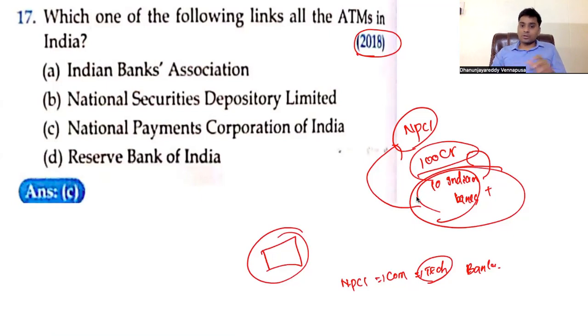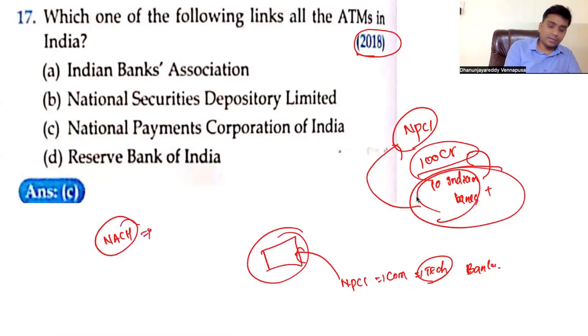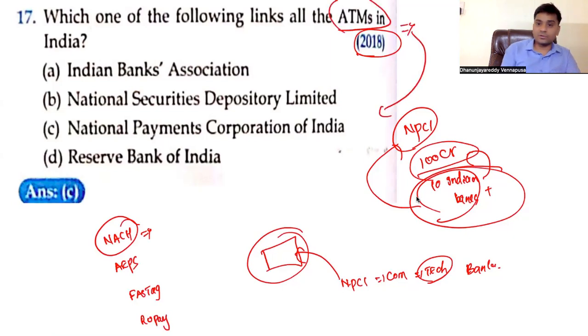So for example, look at what NPCI has done. NPCI has developed something like the National Automated Clearing House, NACH. What is NACH? NACH is automated clearing. See, if Infosys has to pay all its employees their salaries, how will that be done? Through NACH. They have developed Aadhaar enabled payment systems. If you are going through a toll gate, they have developed FASTag systems. Who? NPCI. The RuPay card, NPCI has developed it. Then all the ATMs in India are working on the software that is developed by this.